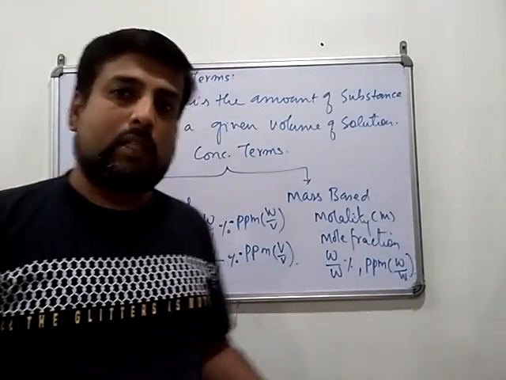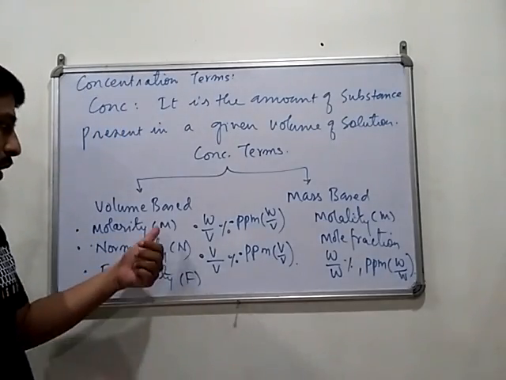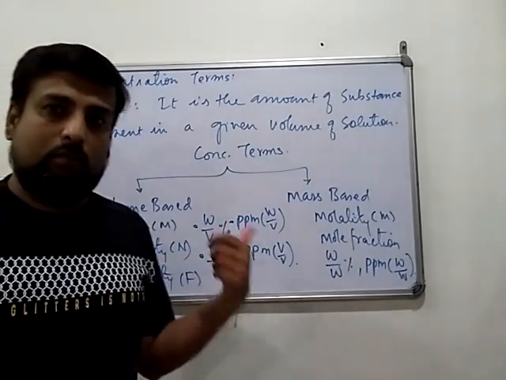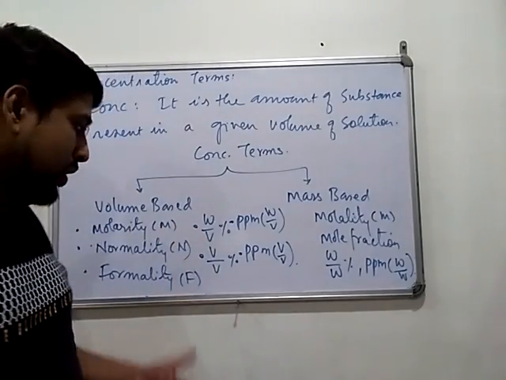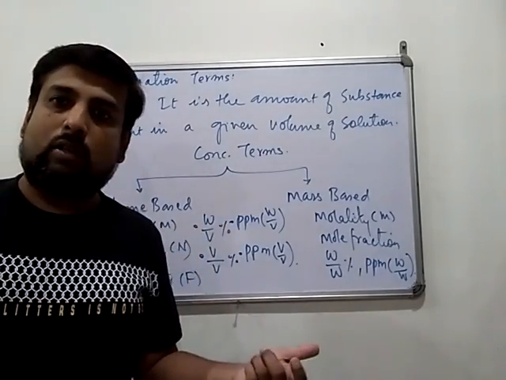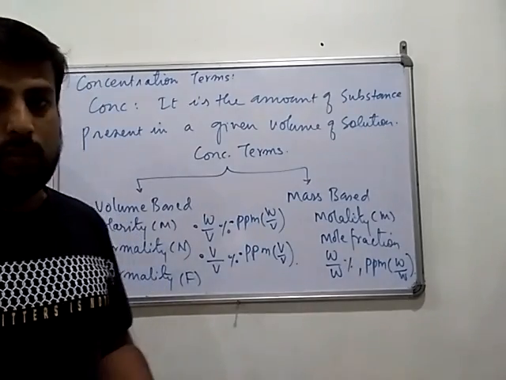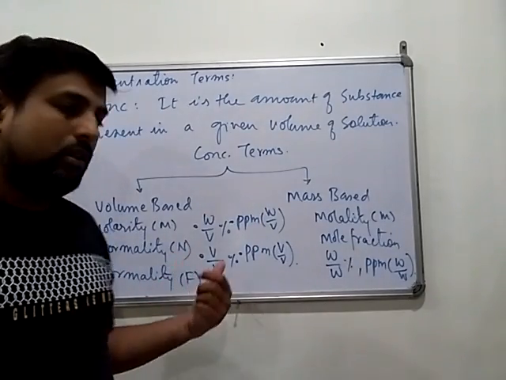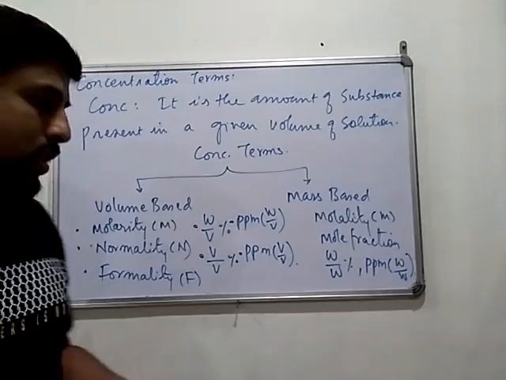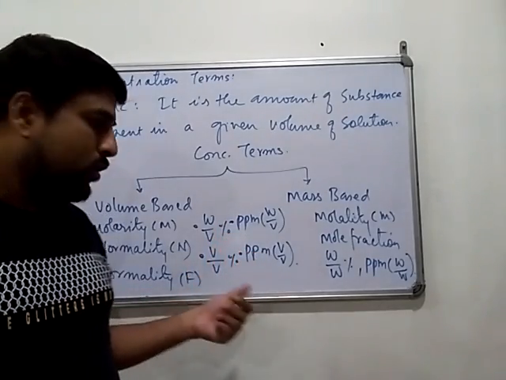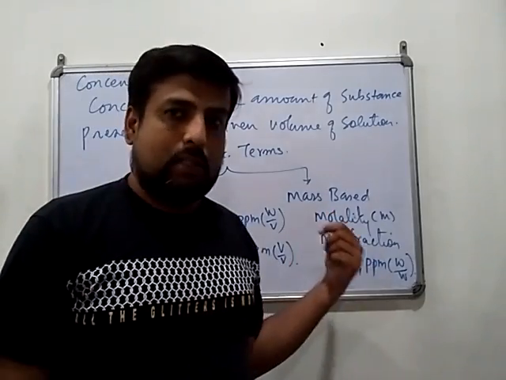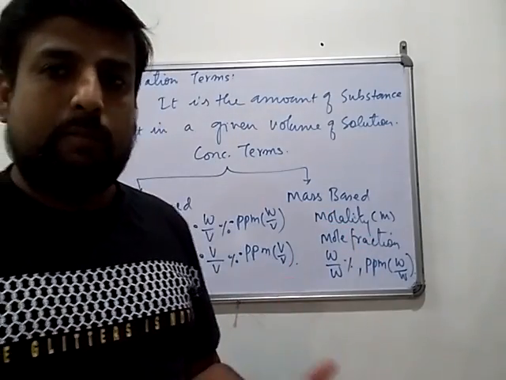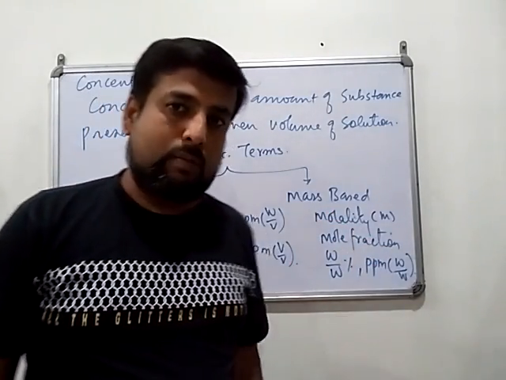Now in volume based concentration terms, you can see the volume: molarity is the number of moles in a given volume of solution, normality is the number of equivalents in a given volume of solution, and formality is used only for ionic compounds. Here also the volume term is included. So these are all volume based and these are mass based. There is no volume term included in such kind of concentration terms.